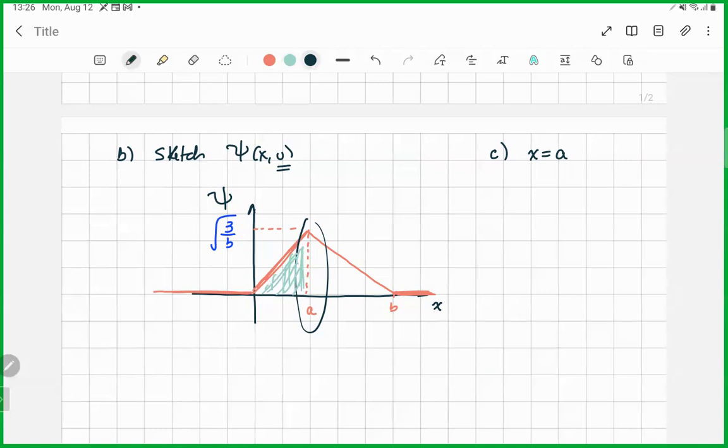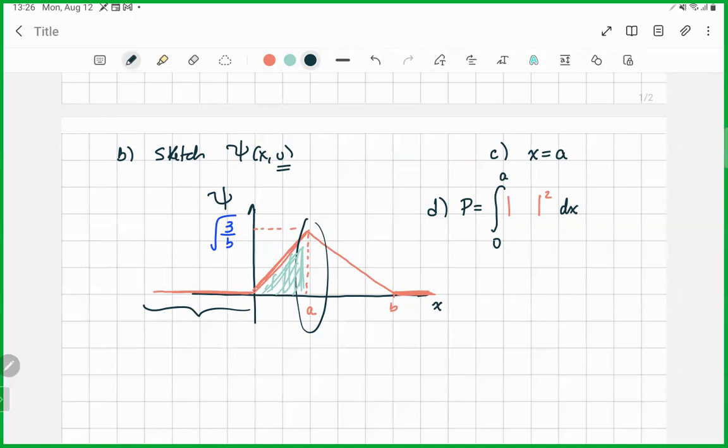So how do we get to that? This probability to the left of a is the integral from minus infinity to a. But we know that in the whole region below 0, the wave function is just 0, so we just need to go from 0 to a. And we are talking about probability, so we have to take the absolute value squared of the wave function, dx, only in the region between 0 and a.